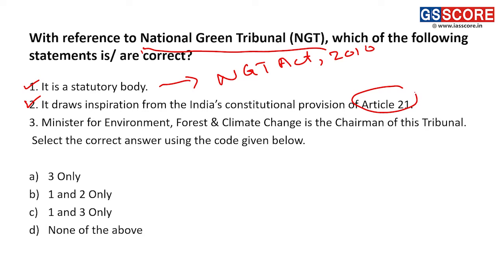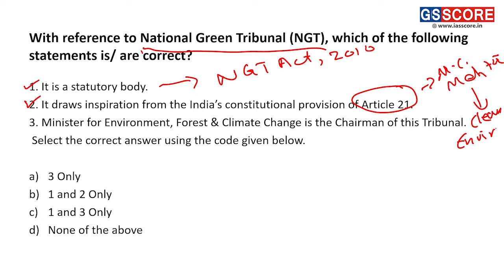The Supreme Court has on a number of occasions, most importantly in MC Mehta versus Union of India, declared that Article 21 means the right to life, and the right to life does not mean the right to mere animal existence. It includes a clean environment. Right to a clean environment also.